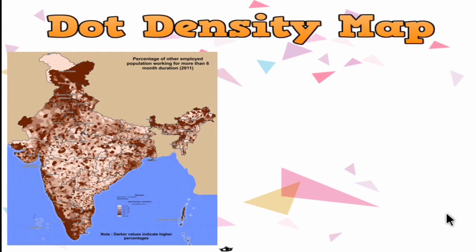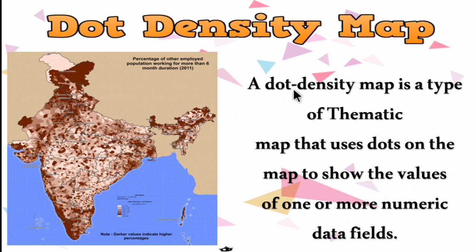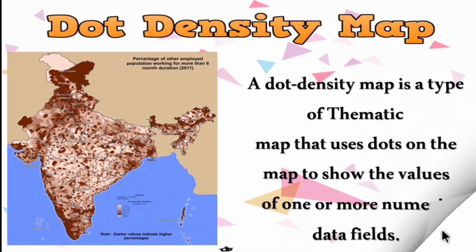Next type of map is dot density map. Dot means the density of a place is represented in dots. Let's see the definition. A dot density map is a type of thematic map that uses dots on the map to show the values of one or more numeric data fields.